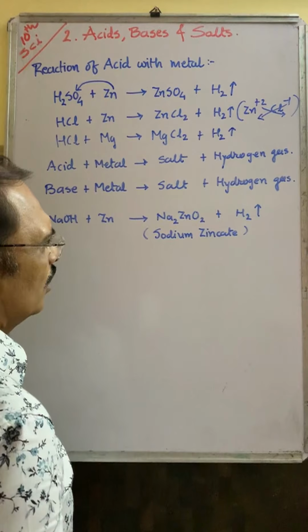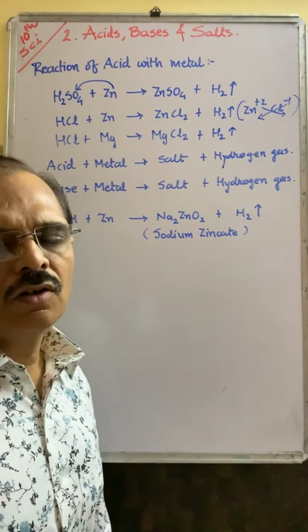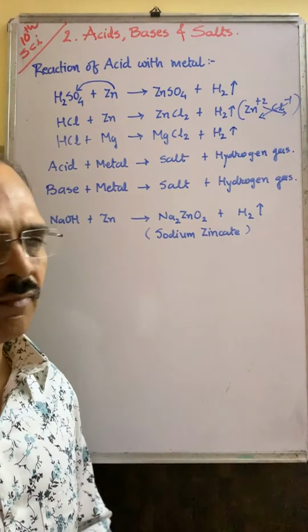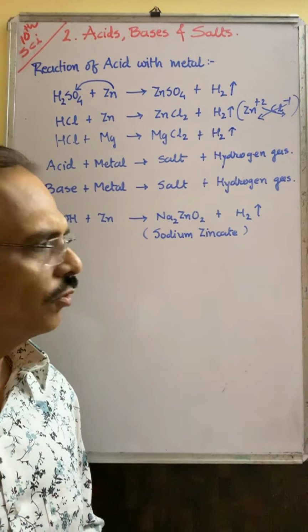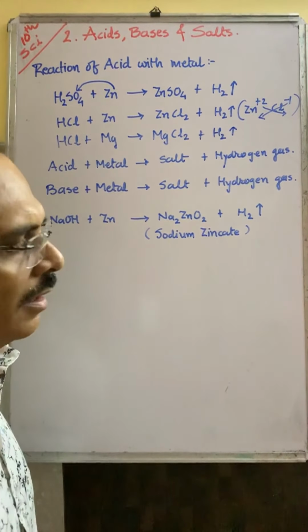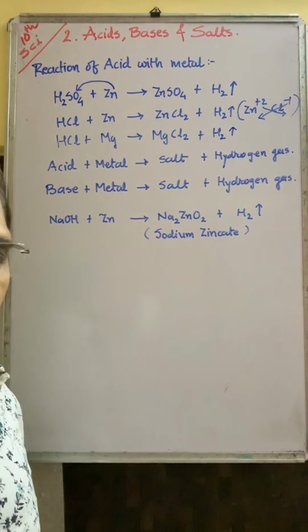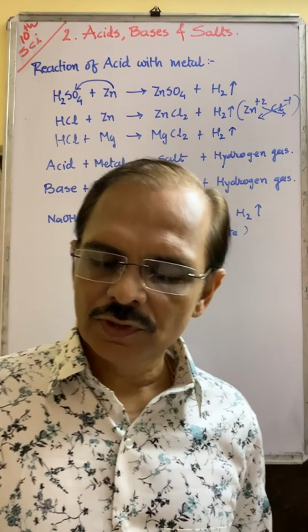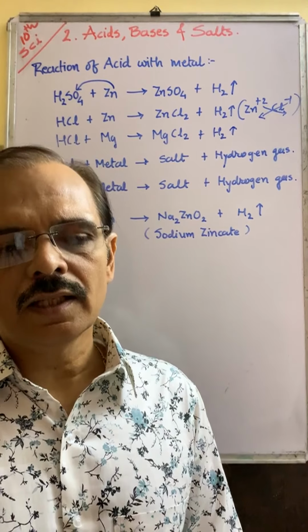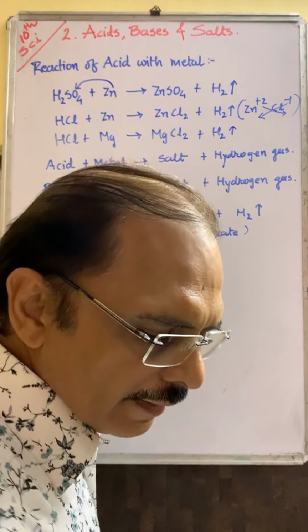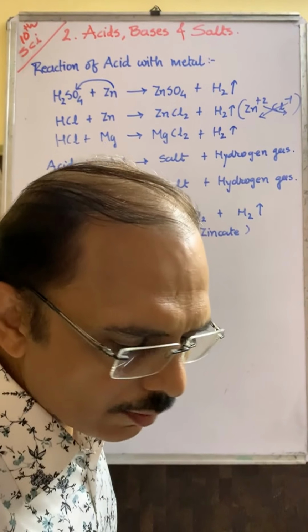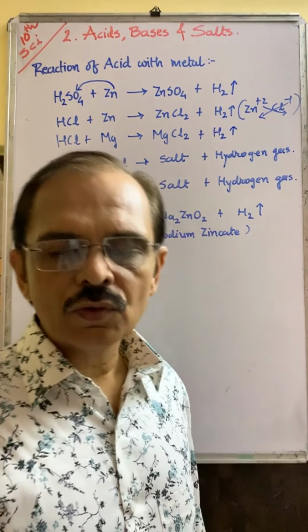In chemistry, you have to learn the formula. This is the only way. So Na2ZnO2 is known as sodium zincate. In the same style, when a base reacts with metal, it produces the salt of that metal and hydrogen gas is liberated. Now acid reacts with metallic carbonate and metallic hydrogencarbonate.